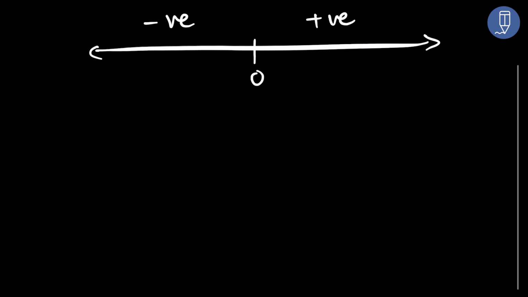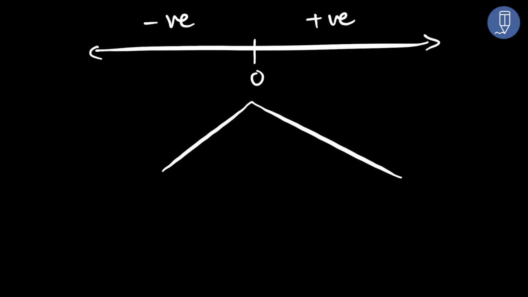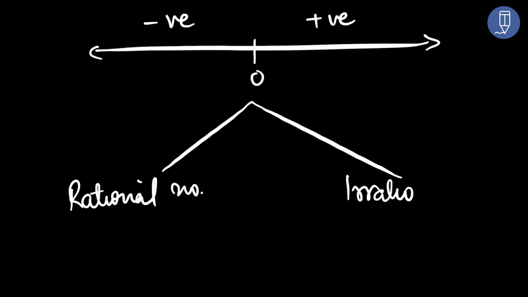Now, all the numbers which can be there on the number line can be put into two categories. One is rational numbers, the other is irrational numbers. That means any number on the number line will be either a rational number or an irrational number. There is no third type.